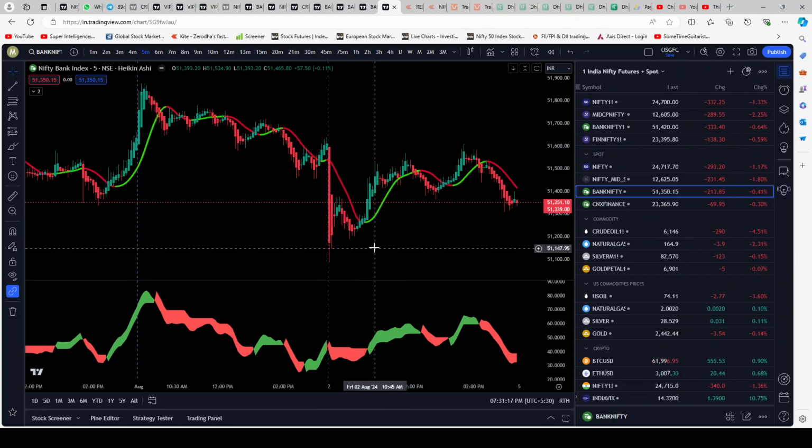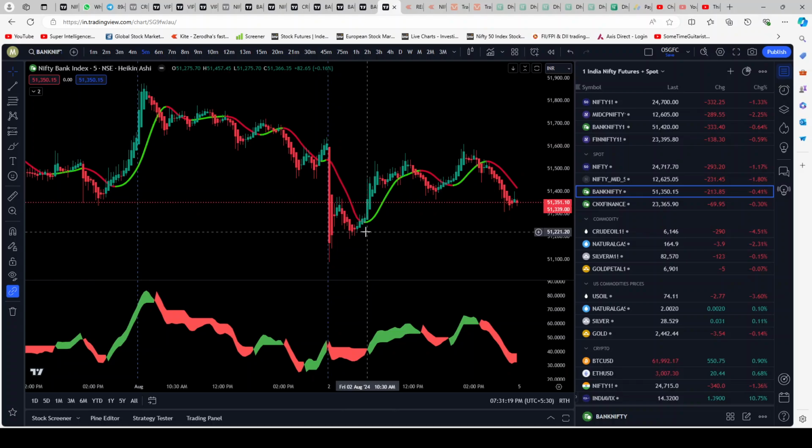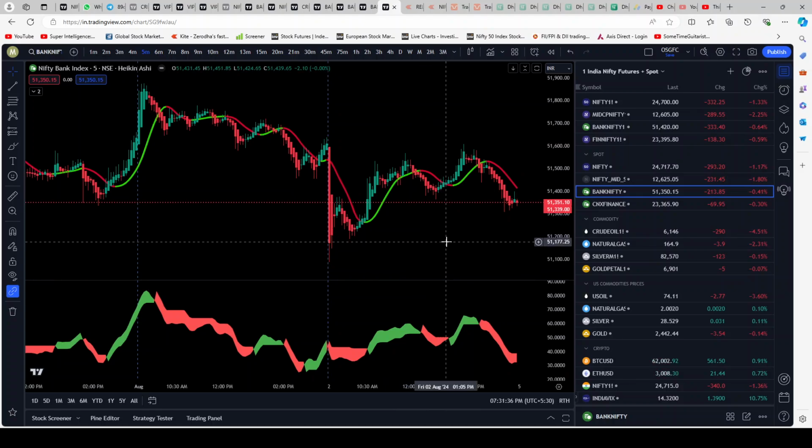You see over here, the red turns into green, at the bottom it turns into green. Perfect on this dot buy signal. Over here you see green turns to red. At the bottom, green turns to red. On the dot, buy signal. And remember, all the settings are default. No changes in default settings.